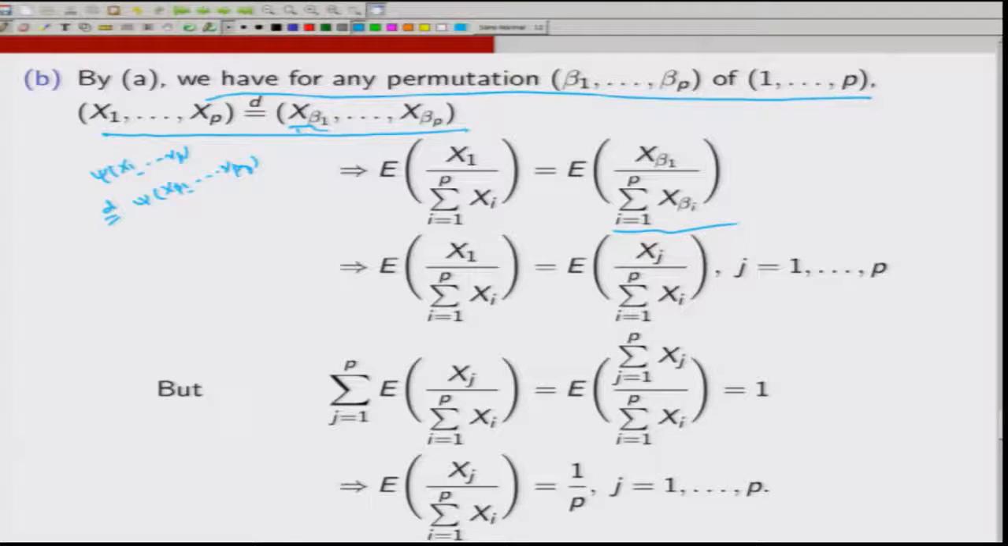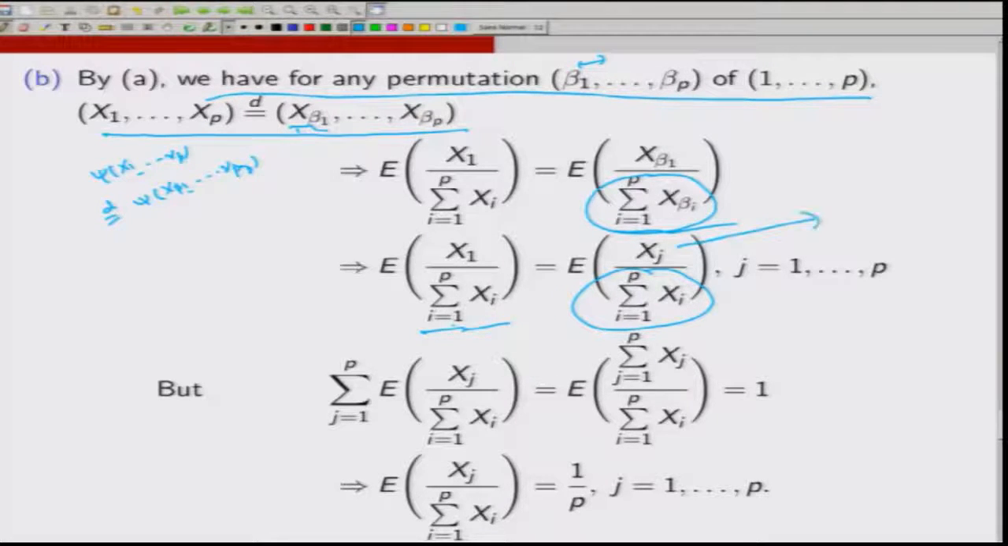This implies that the expected value of x 1 divided by summation i equal to 1 to p x i is the same as, so I consider a permutation so that the first one is j. So, x j, but summation i equal to 1 to p x beta i, whatever may be the permutation, is the same as summation i equal to 1 to p x i, because that amounts to summing all x i's. So, what I get is the expected value of x 1 over summation i equal to 1 to p x i is the same as the expected value of x j over summation i equal to 1 to p x i.